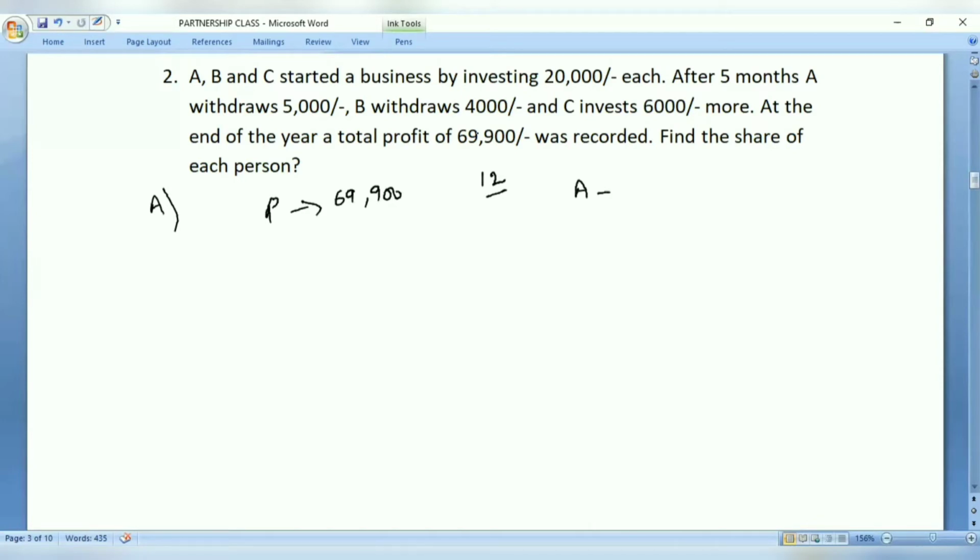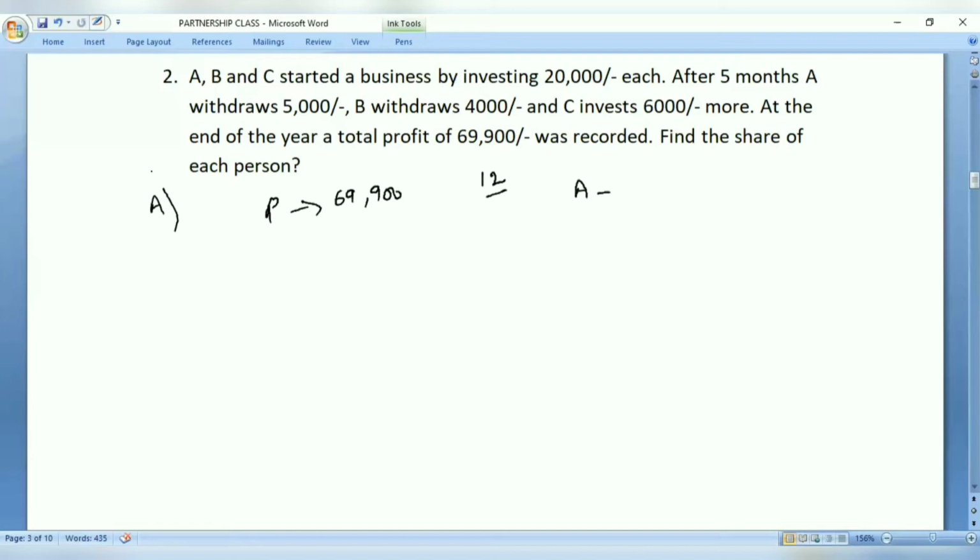We know each, right? The problem statement says A, B, C started a business by investing 20,000. So everybody started from day 1 or month 1 with an investment of 20,000 per month. So first month 20,000 they made, second month 20,000, third month 20,000, fourth month 20,000, fifth month also 20,000.